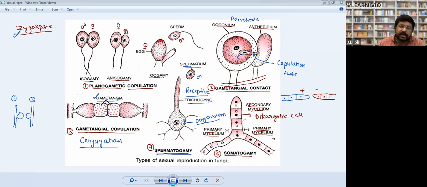Every cell of secondary hypha has a dikaryotic mycelium, a dikaryotic cell.